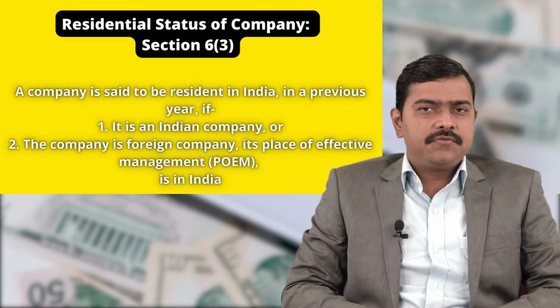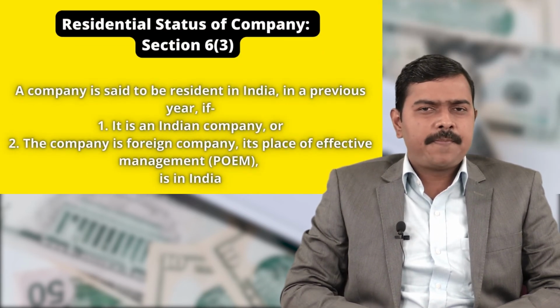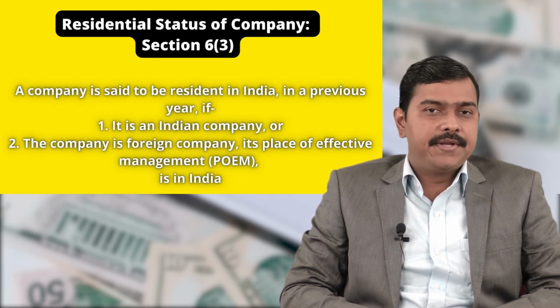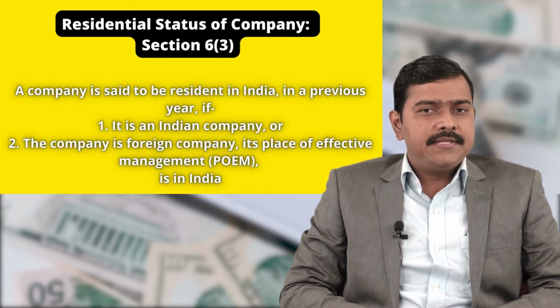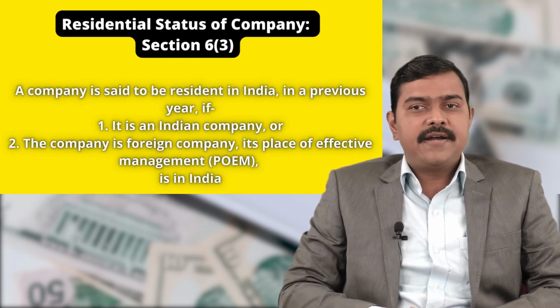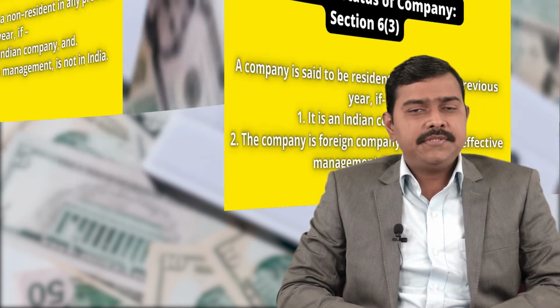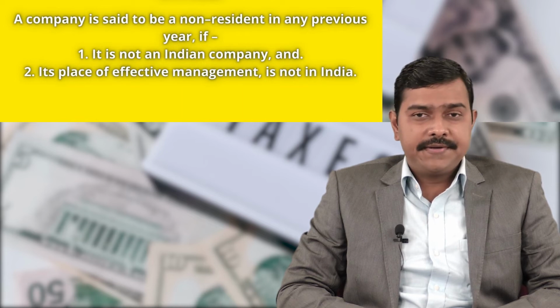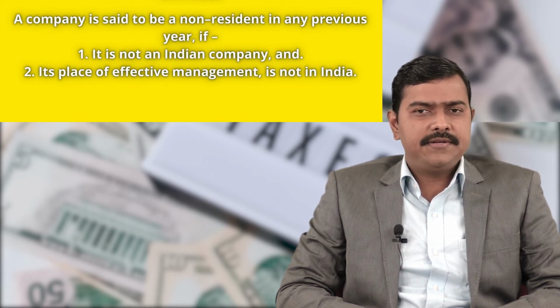Now, residential status of company is defined under section 6, subsection 3. A company is said to be resident in India in a previous year if it is an Indian company. Second, the company is a foreign company, but its place of effective management is in India. A company is said to be non-resident in any previous year if it is not an Indian company and its place of effective management is not in India. Place of effective management means a place where key management and commercial decisions that are necessary for the conduct of the business of any entity as a whole are in substance made.